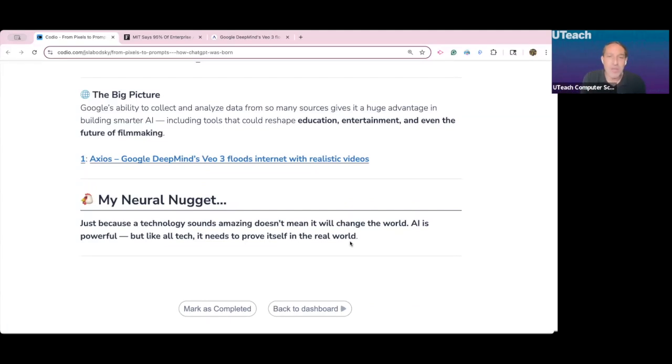But here's what I like to say: it hasn't proven anything yet. It's been out there and it's made us more productive. But the idea that this is going to take away everybody's jobs and change the world, well, it hasn't done that yet. And as we have learned from self-driving cars, the technology is a lot harder to prove out in the real world than it is in the fake world.